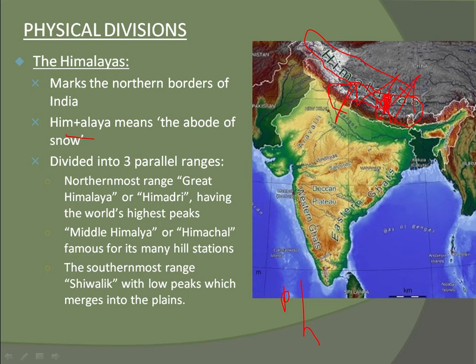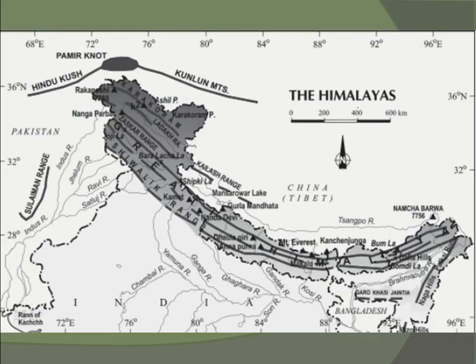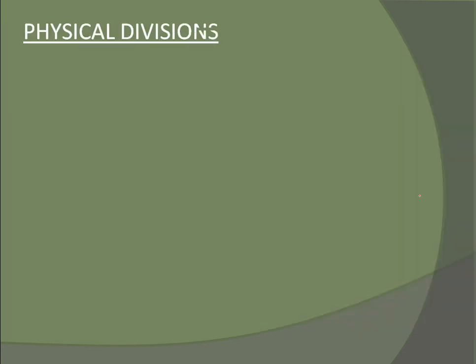And the Shivalik has low peaks which merge into plains. I will tell about plains after this. As you see here, from here to here are the Himalayas.